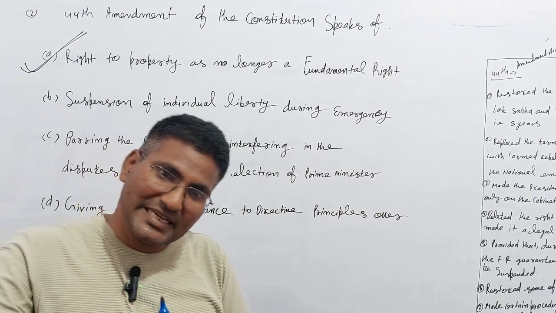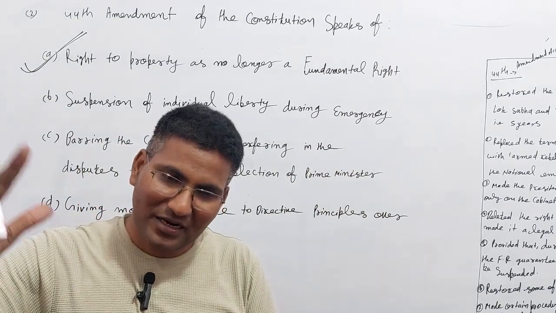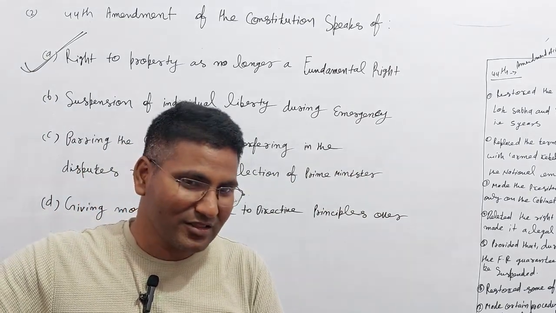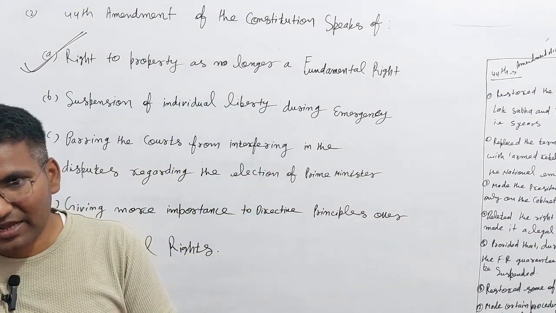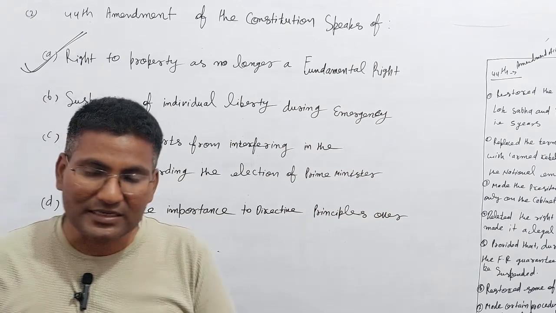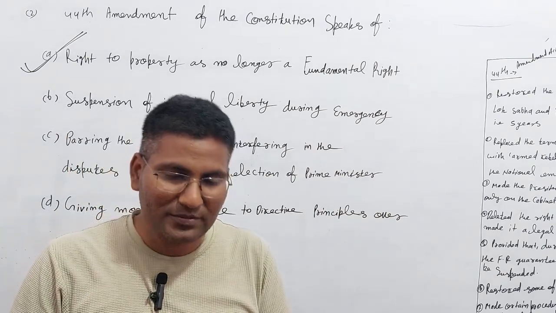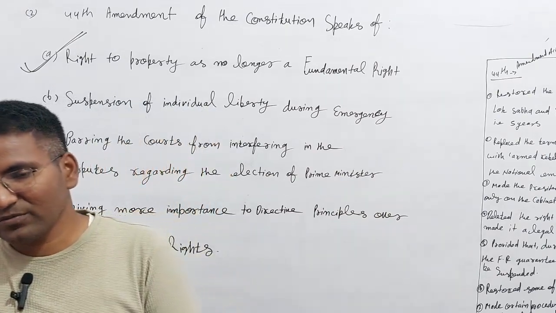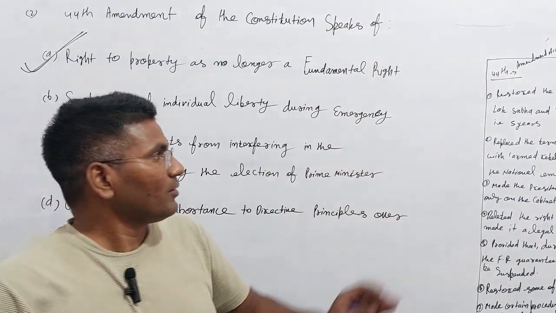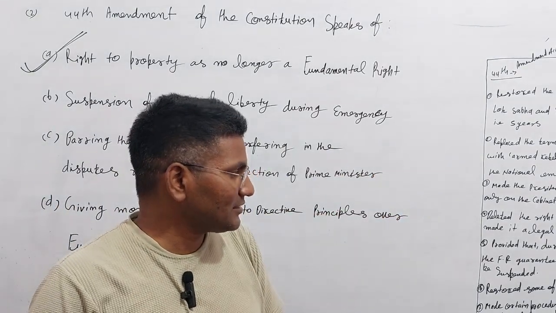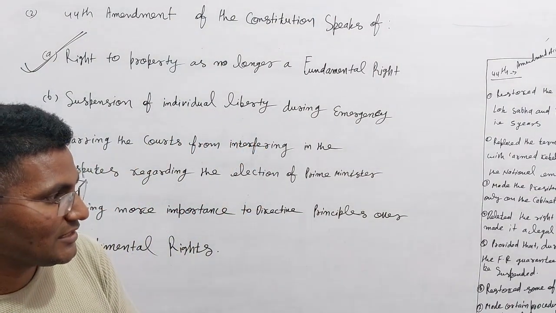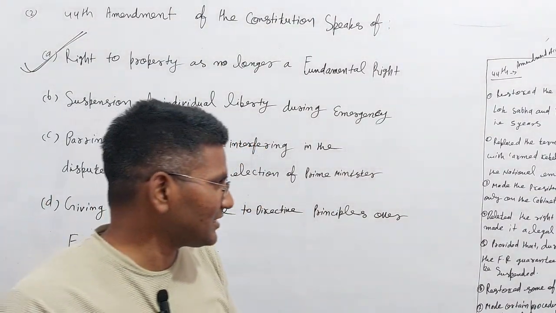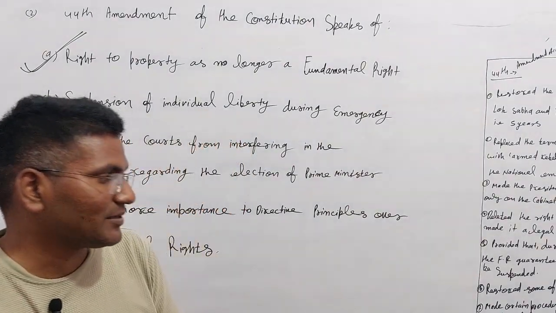Because in the 42nd Amendment, in the Indira Gandhi government, on the emergency, all the fundamental rights were suspended. So the Janata Party government, by the 44th Amendment, said that fundamental rights 20 and 21 cannot be suspended during a national emergency.